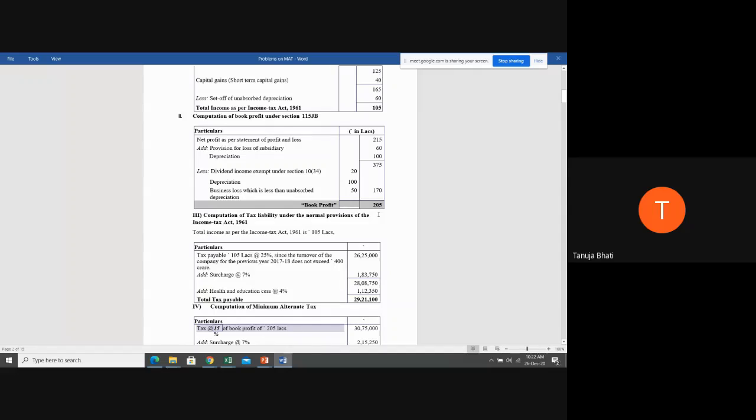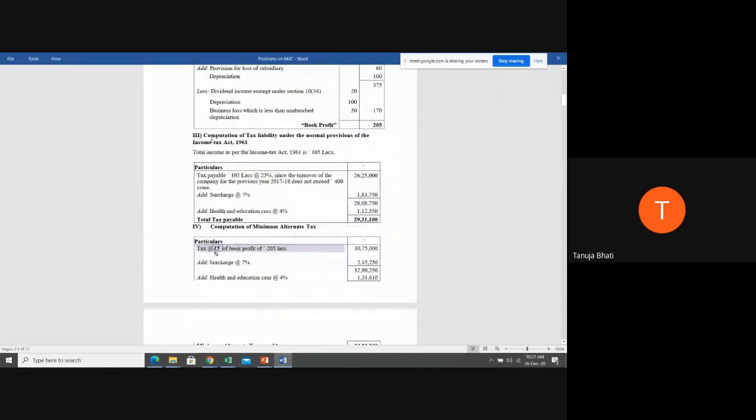See students, there is a difference between computation of total income as per Income Tax Act, normal provisions of Income Tax Act, and there is a difference in computation of book profit. Book profit has fixed items of additions and deletions. If you follow that, you will get your book profit. What is our next step?